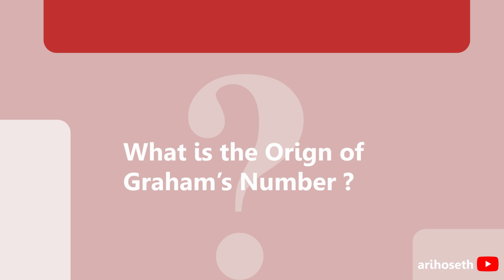Well, where does Graham's number originate from? Graham's number originates from the field of Ramsey theory in combinatorics, a branch of mathematics that studies the conditions under which order must appear. The number was introduced by a mathematician called Ronald Graham in 1971. It was a solution to a problem in mathematics dealing with the edges of an n-dimensional hypercube.